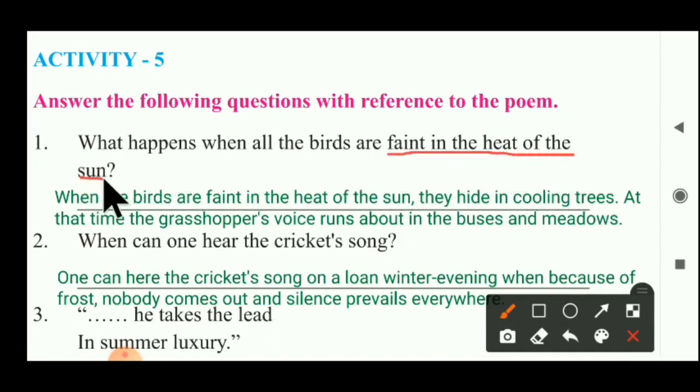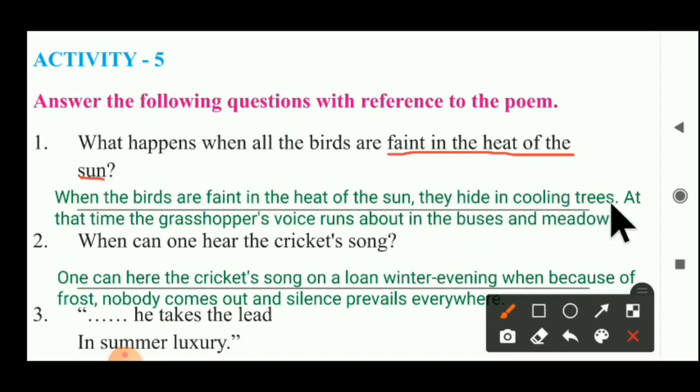During summer season, all the birds go faint in drowsiness. At that time, what happens? We have to give the answer of that question. So the answer becomes like that. When the birds are faint in the heat of the sun, they hide in cooling trees.